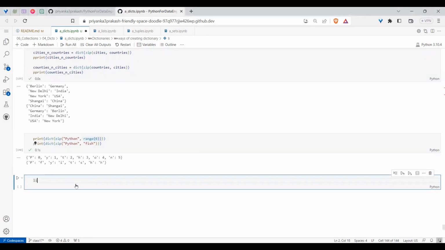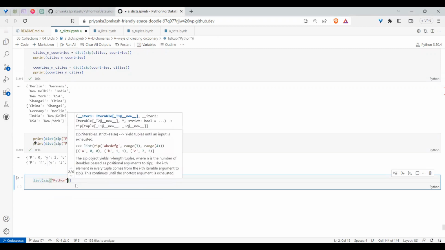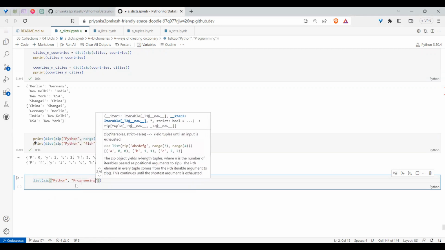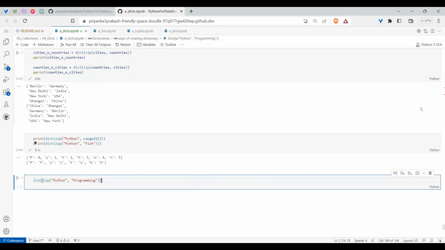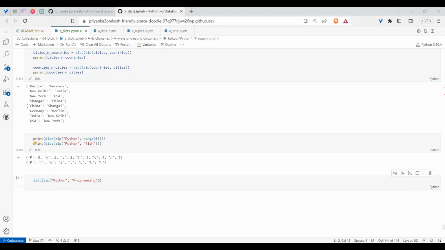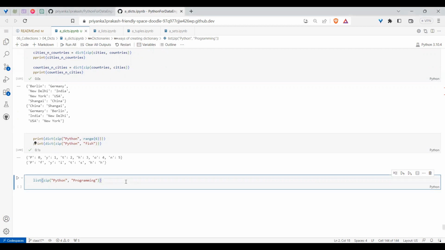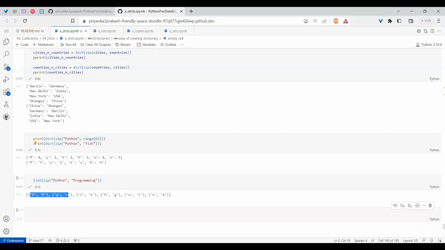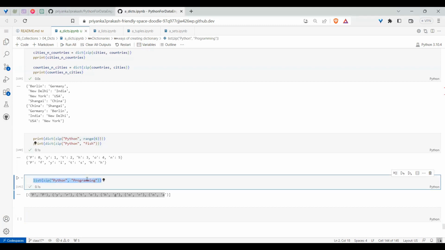But let me help you understand the concept of zip for a moment. If I say zip of Python and programming, observe carefully. Both the values are not equal. If I have two values and I run it, did you see what happened? Python programming is there, but the values are not in a particular order. Sorry, it's not equal.